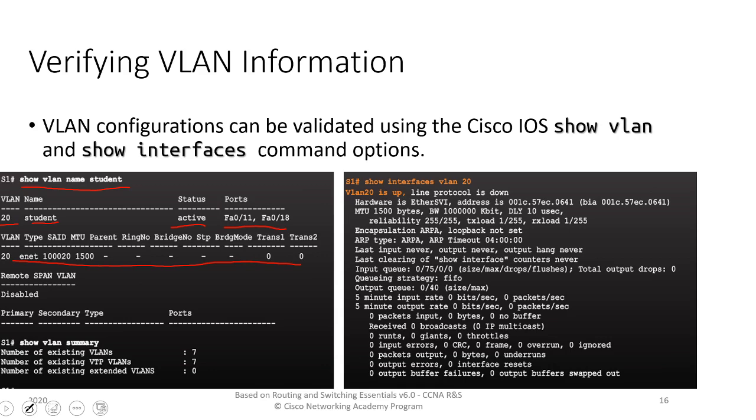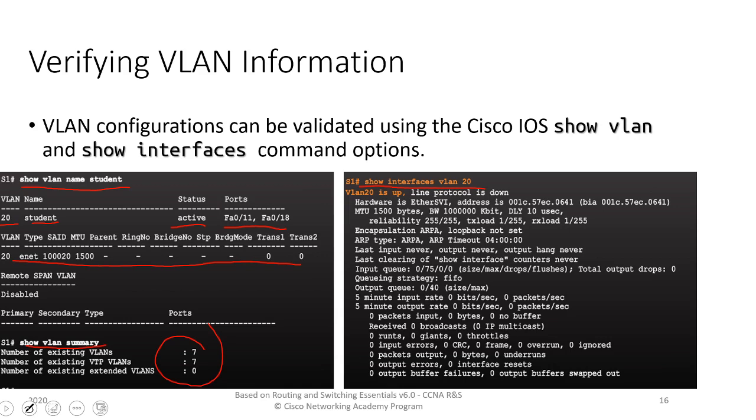If we issue the show VLAN summary command, it will show the summary of all the VLANs that are configured on that particular switch. If we want to check the VLAN configuration of a particular interface, we would give the show interface VLAN command to see if the interface is enabled and VLAN is enabled on that interface, and if it is up and running.